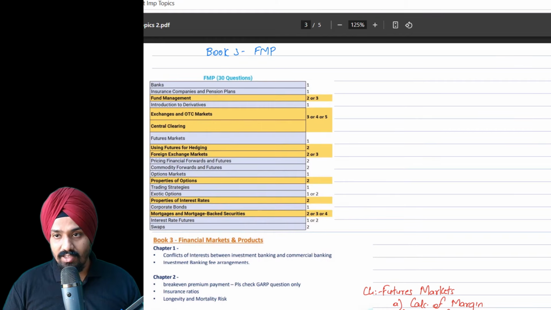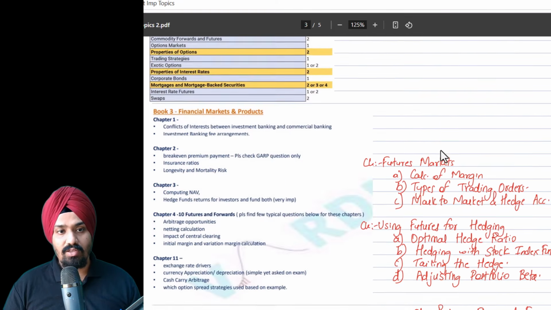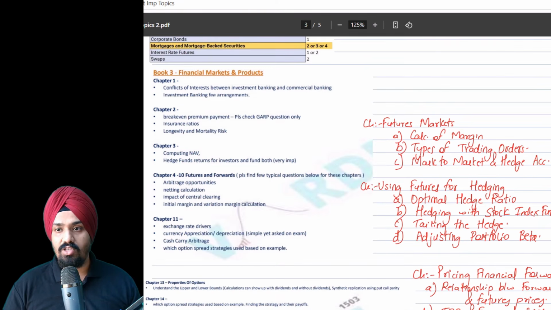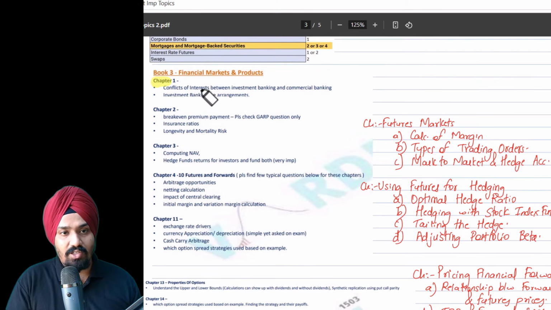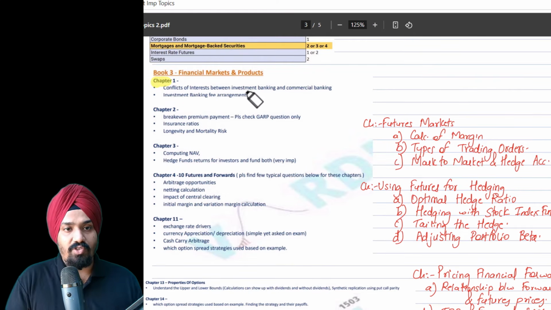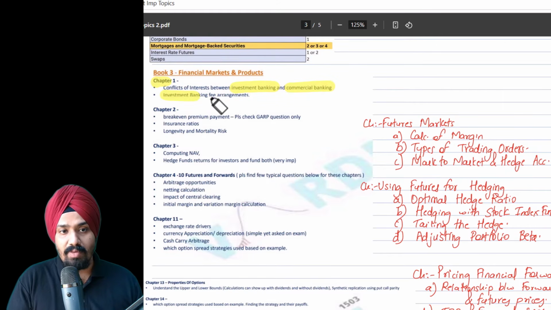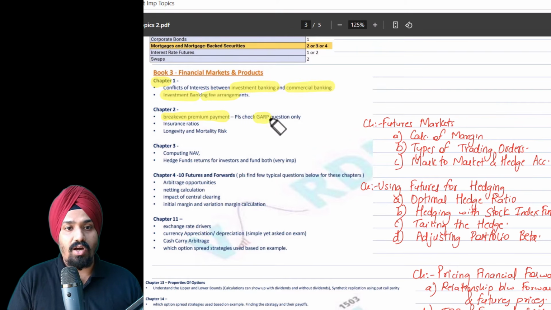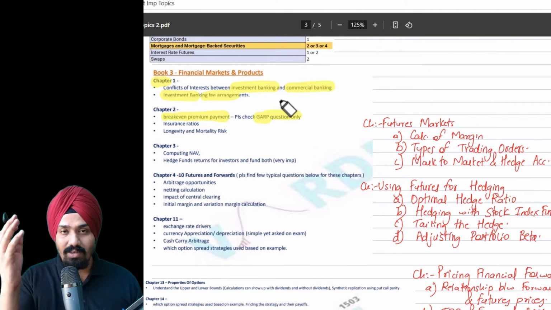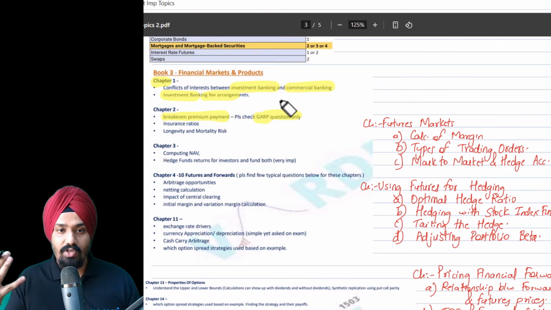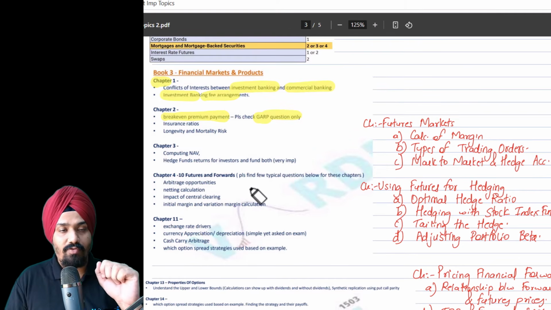And now let me walk you through the specifics of these chapters. Let's suppose in chapter number 1, banks, there's a conflict of interest. You need to know the conflict of interest between investment banking and commercial banking, and investment banking fee arrangements. Similarly, in chapter number 2, there's a break-even premium payment. There's a calculative question in GARP. Make sure that you solve that, because it correctly adjusts for the discounting. So make sure that you refer to this question.